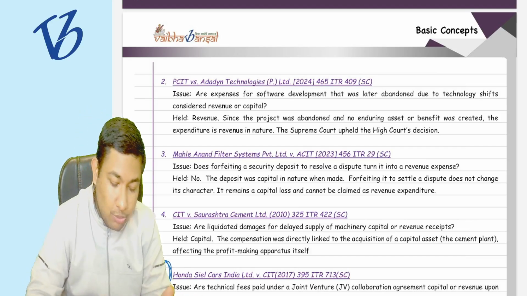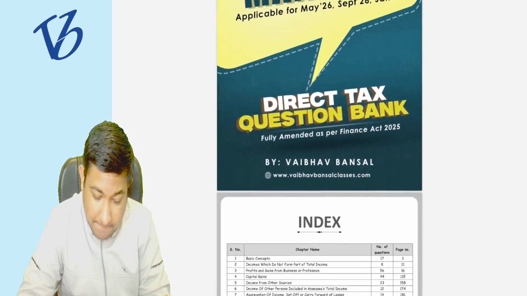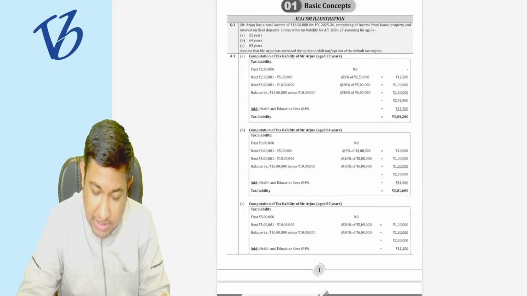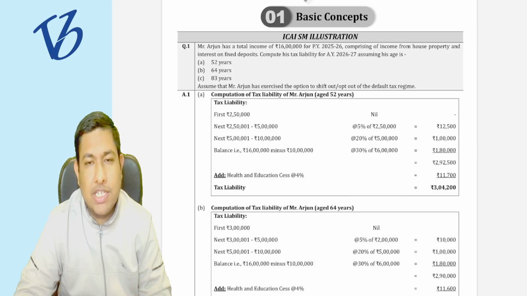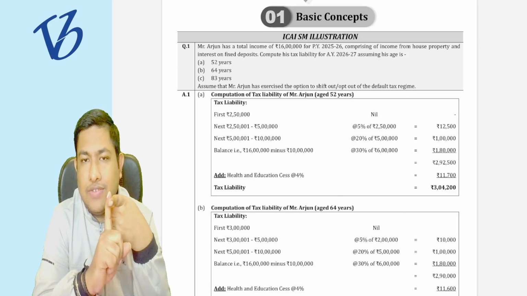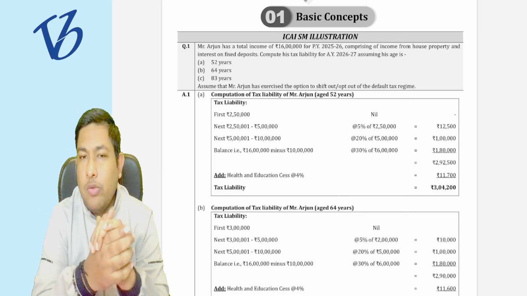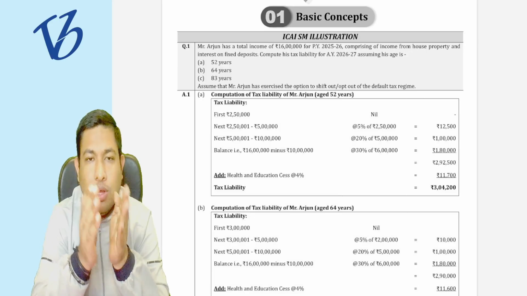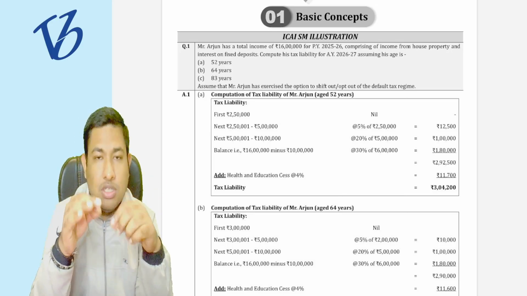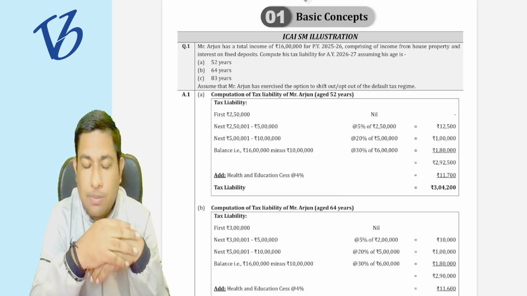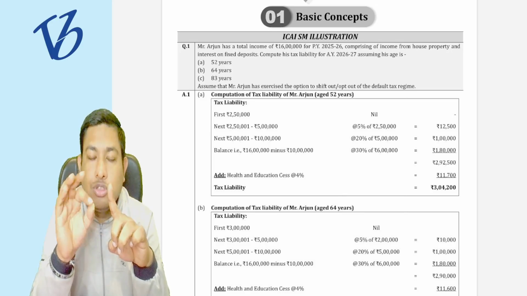Now we have to move on to the question and answers, and let me show you some question and answers for the basic concepts. First you have to try on your own. I'll make you solve each and everything. What I have said is that first we will complete all the concepts, and then in a separate lecture you are going to get the question and answers of that particular chapter. So in the separate session, I am just concluding here. In that one session we are going to complete all the question and answers, but for that I want you to solve them on your own.